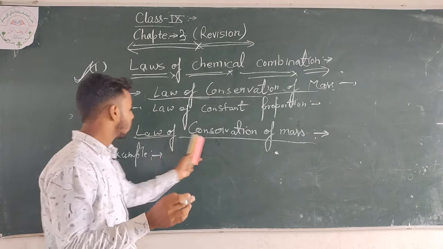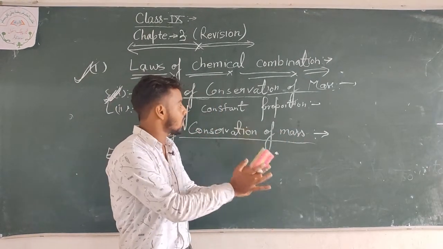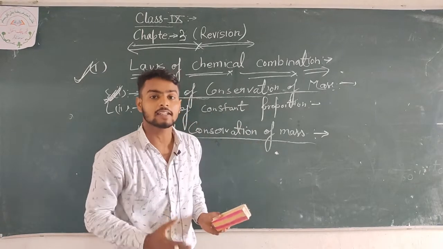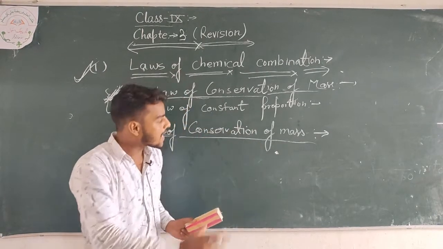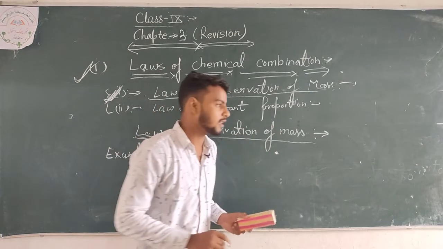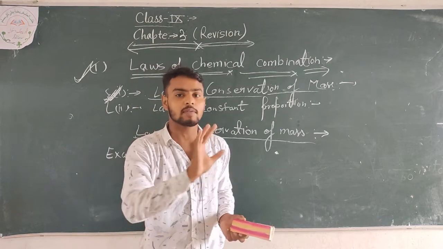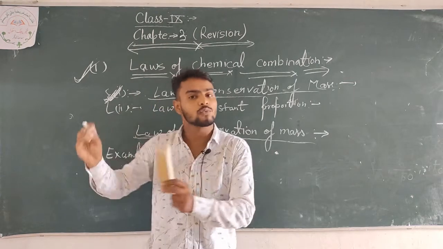What is the law of conservation of mass? It states that mass cannot be created or destroyed in a chemical reaction. That means mass is never destroyed in a chemical reaction when you make anything.